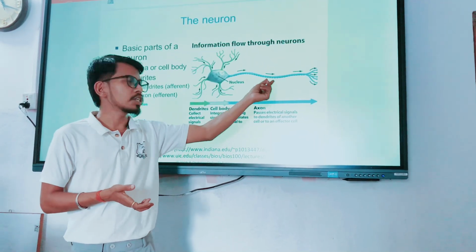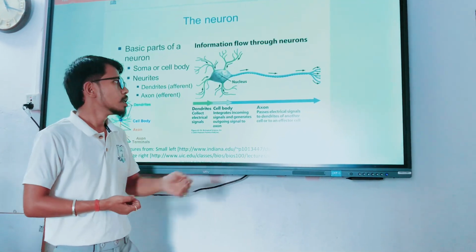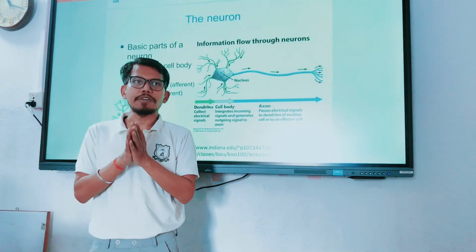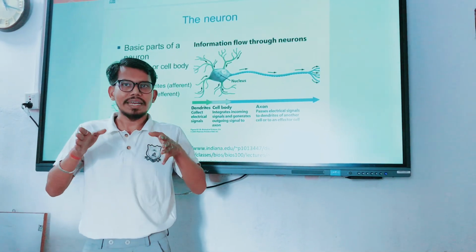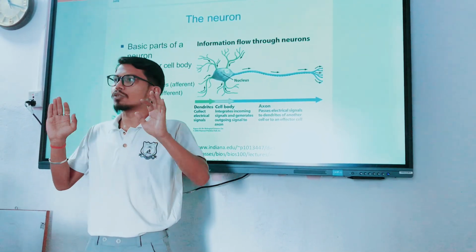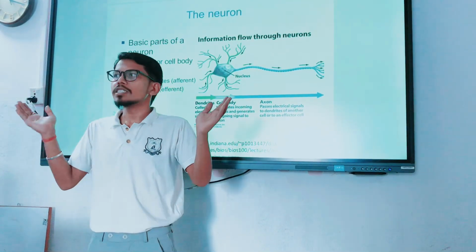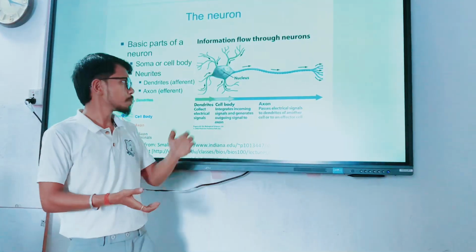The axon is also a delicate region. The axon is specially meant for responding to the stimuli because they are directed to different portions of the body. So they transmit the signals to the different body portions.